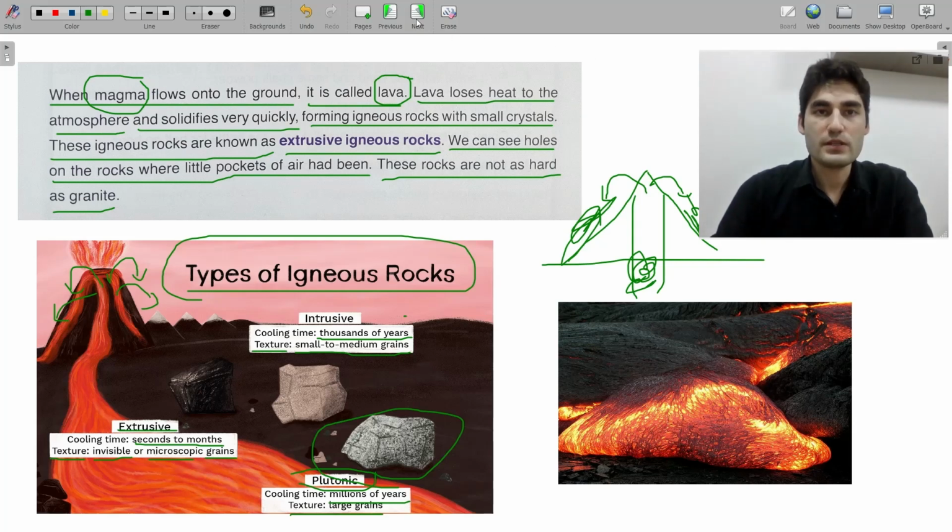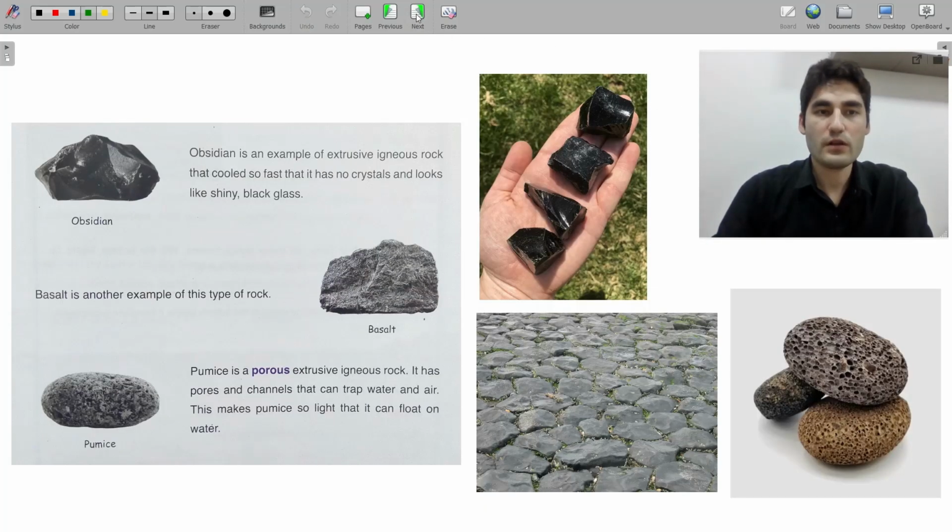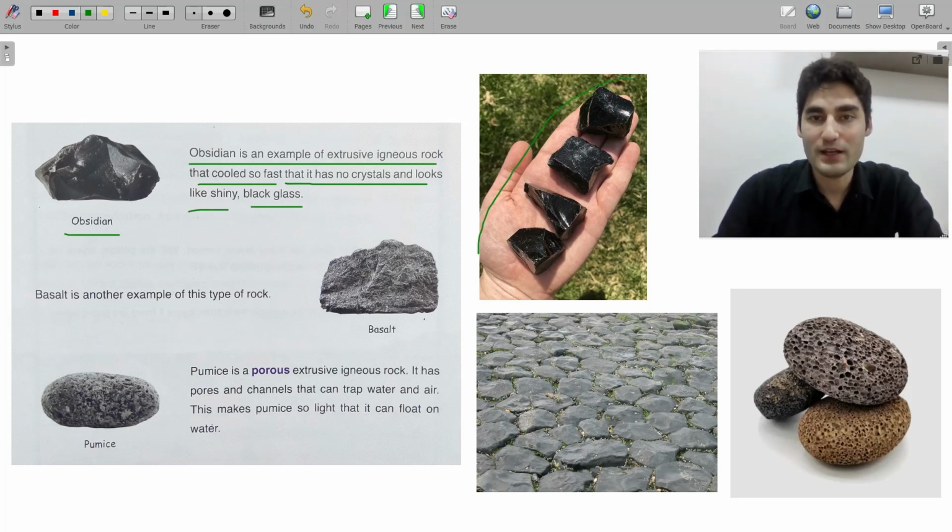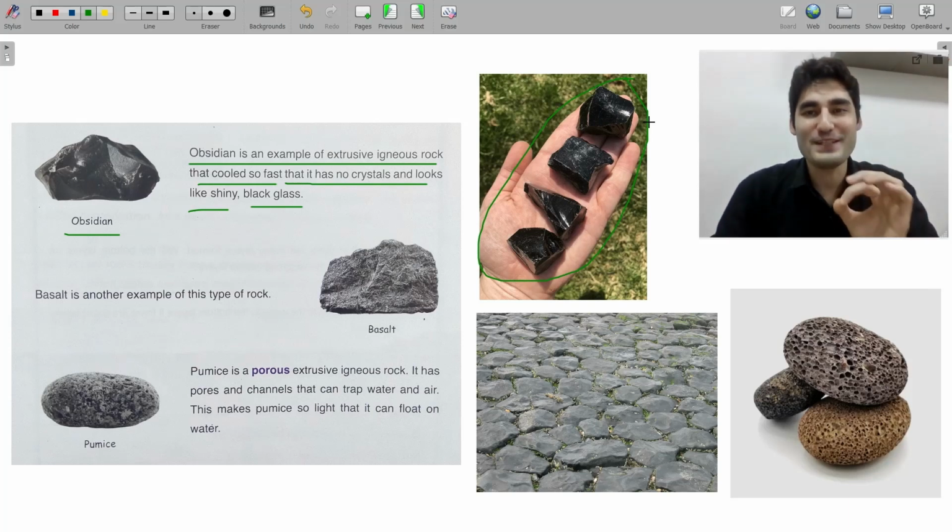The next page, we are going to talk about the extrusive igneous rocks. An example of one of them is obsidian. Obsidian is an example of extrusive igneous rock that cools so fast that it has no crystals and looks like shiny black glass, like this one, guys. This is called obsidian. Look at the obsidian. It looks really beautiful, right?